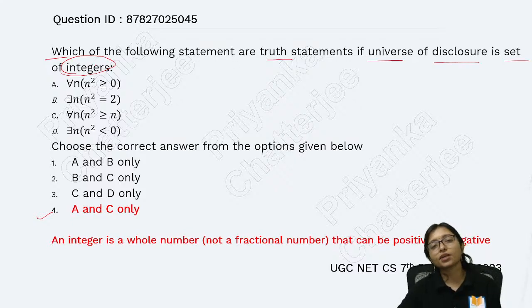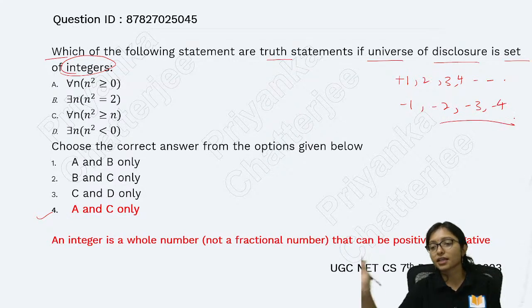Set of integers means it can be positive, it can be negative also. It can be plus 1, 2, 3, 4, and also minus 1, minus 2, minus 3, minus 4.